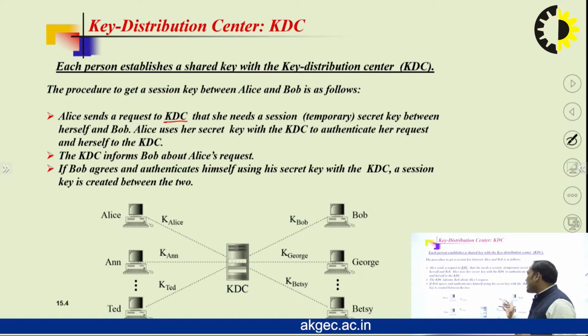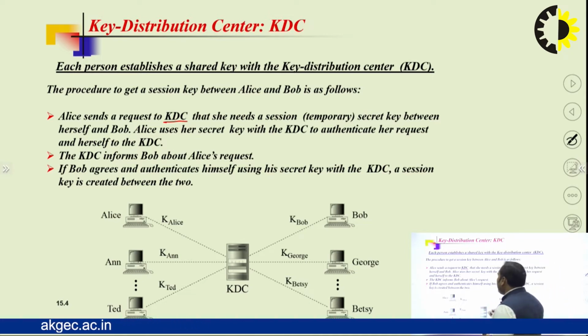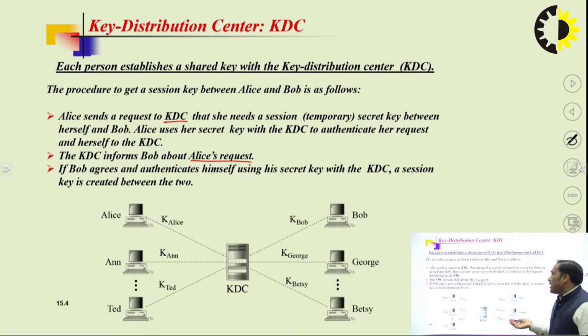This diagram shows the communication between Alice and Bob, and how they become ready to communicate with each other with the help of the KDC. The KDC informs Bob about Alice's request, that Alice wants to communicate with you.